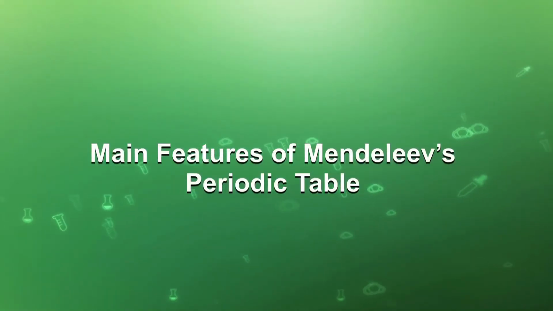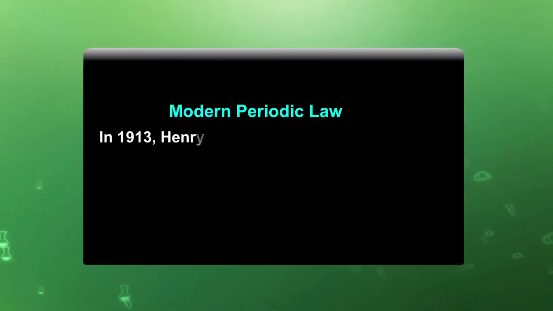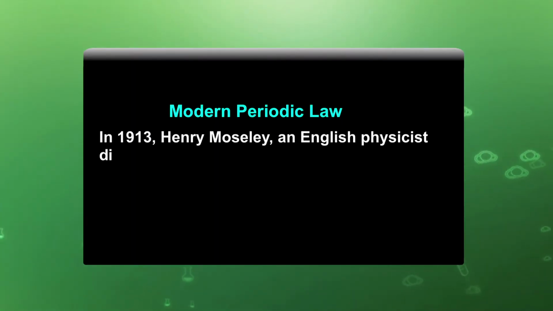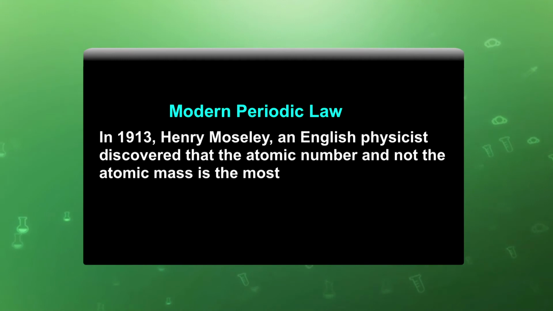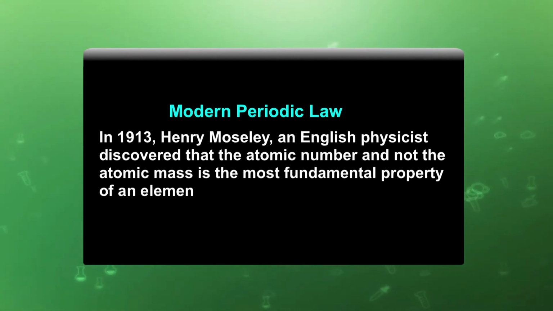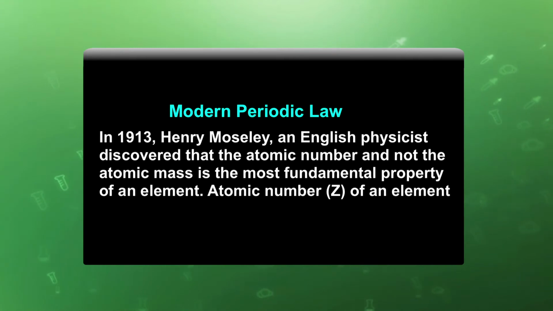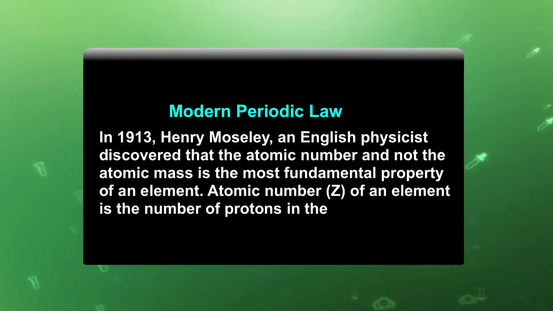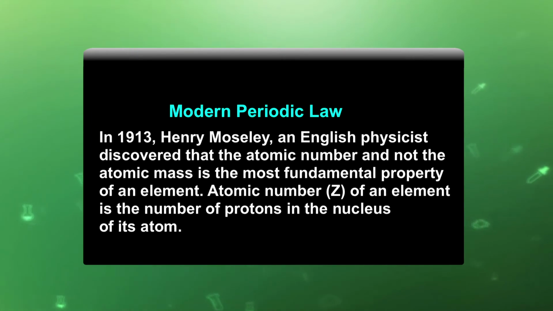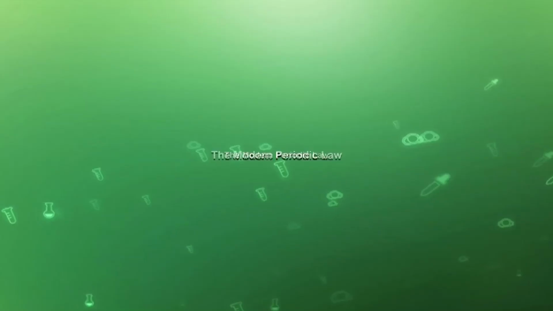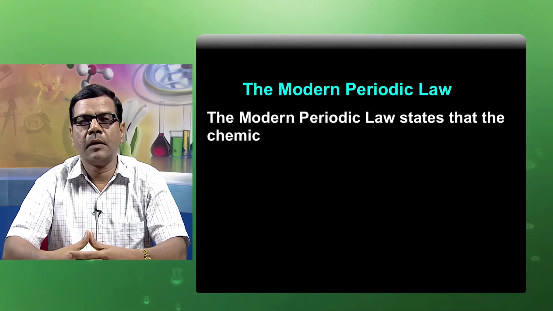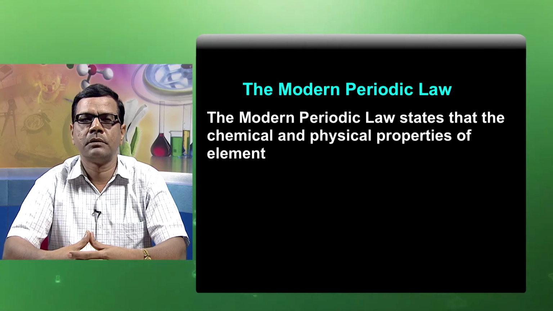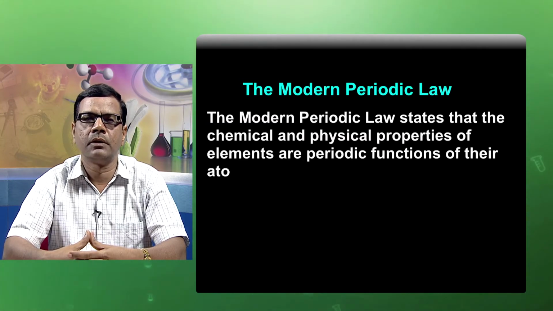Now, after the failure of Mendeleev's periodic table, the modern periodic law was assumed. In 1913, Henry Moseley, an English physicist, discovered that the atomic number, and not the atomic mass, is the most fundamental particle property of an element. Atomic number of an element is the number of protons in the nucleus of its atom. The modern periodic law states that the chemical and physical properties of elements are a periodic function of their atomic number.